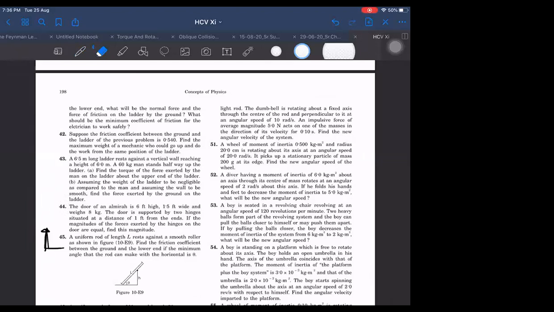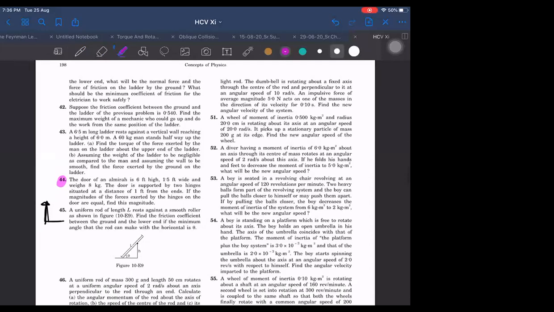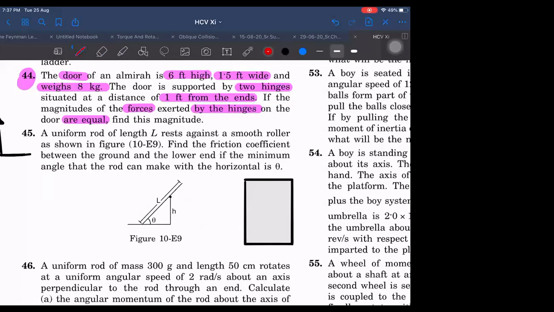Okay, sir. So, once again, question number 44. This right here: 6 feet, one hinge here, one hinge here, two hinges.